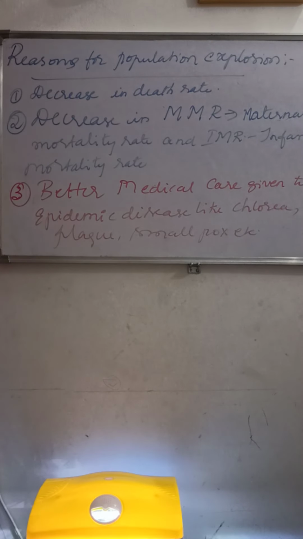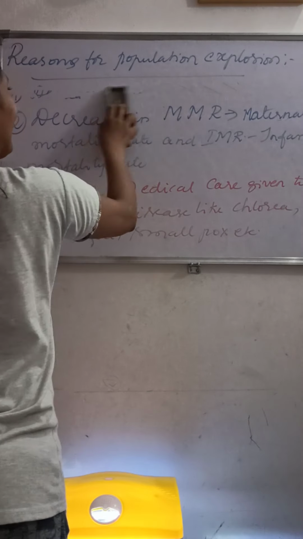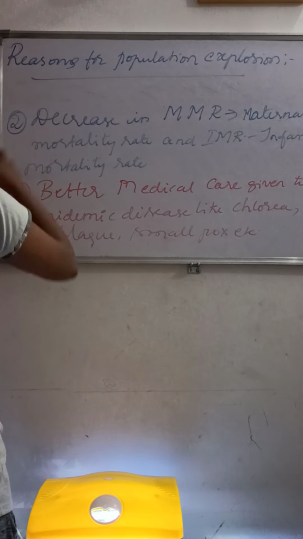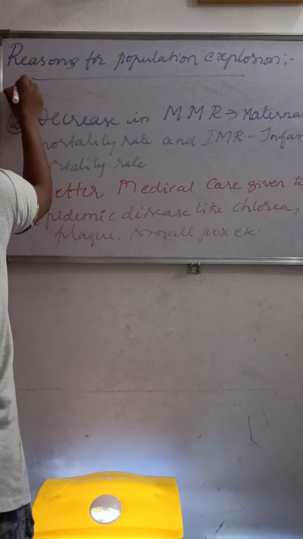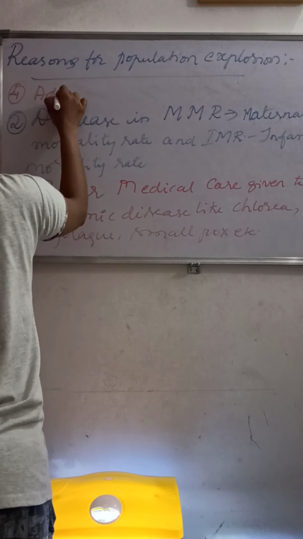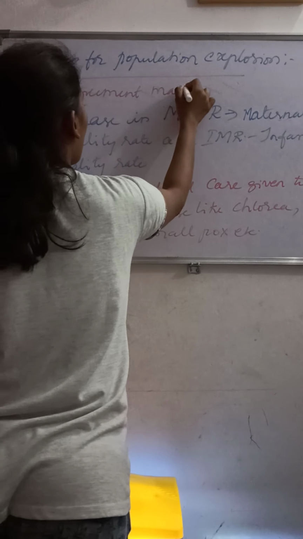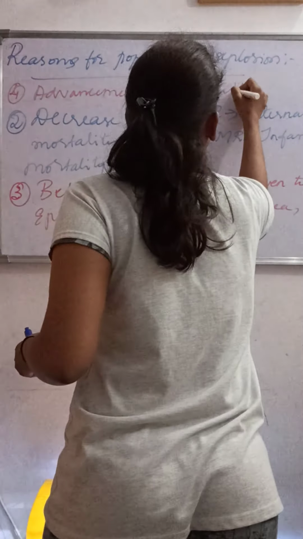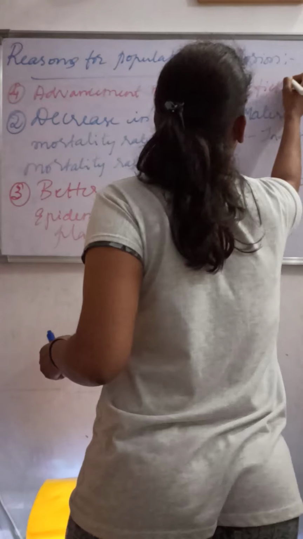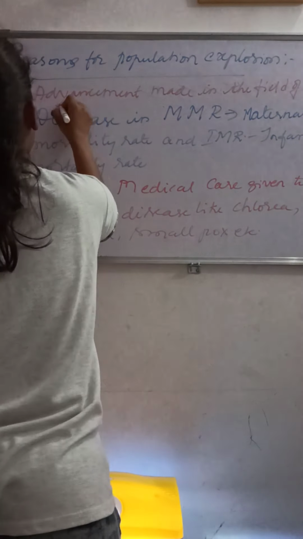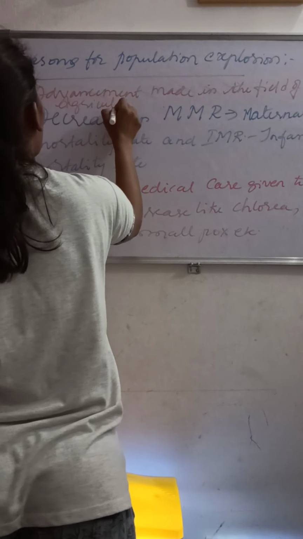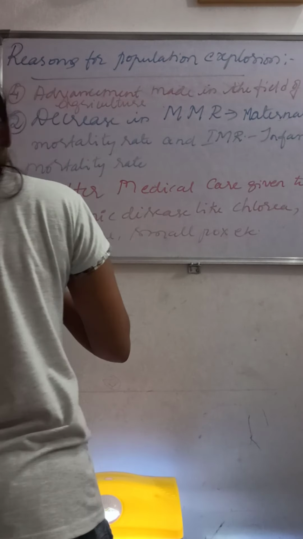So next is the advancement made in the field of agriculture. That means many techniques and scientific methods of farming have been introduced to grow foods and grains.